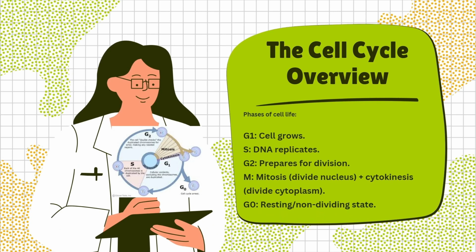Now let's talk about the cell cycle. Basically, how cells grow and divide. It goes like this. G1 is where the cell grows. S phase is where DNA replicates. G2 is prep time for division. M phase is mitosis, where the nucleus divides, followed by cytokinesis, where the cytoplasm splits. And some cells are just in G0, which is a resting phase.